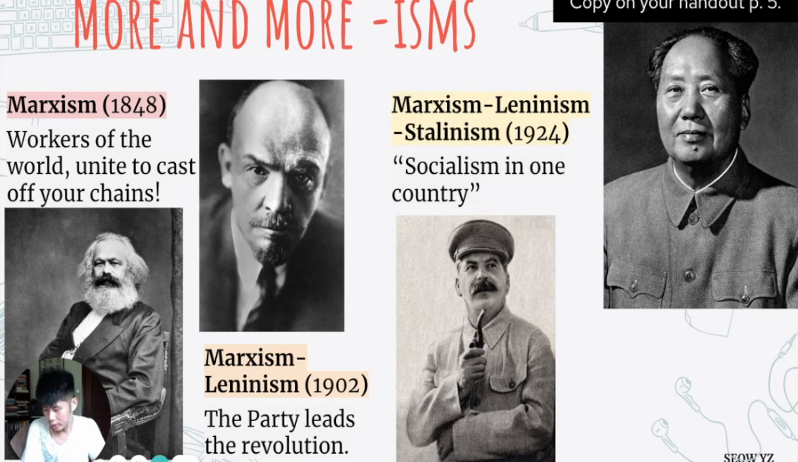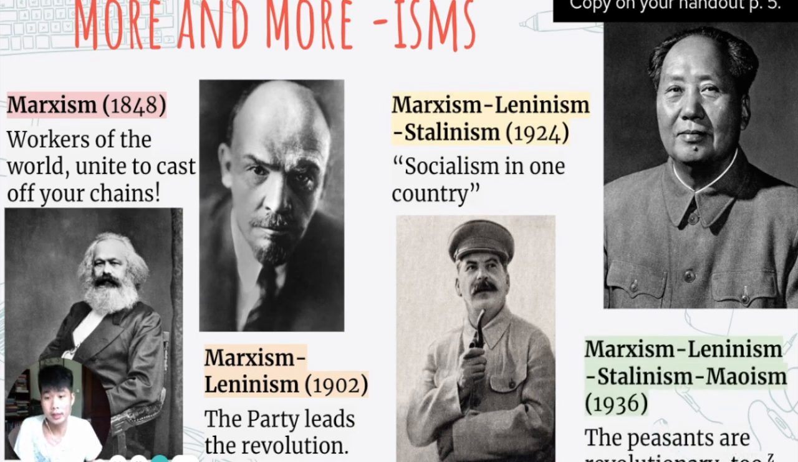We have Stalin, who says socialism in one country. And we have Mao Zedong, who says don't just focus on the workers. In Asian countries, you need the peasants. And so it goes from Marxism to Marxism-Leninism to Marxism-Leninism-Stalinism to Marxism-Leninism-Stalinism-Maoism. So the idea of Marxism sort of evolves and changes according to the country it's applied to. So take this down on page 5.